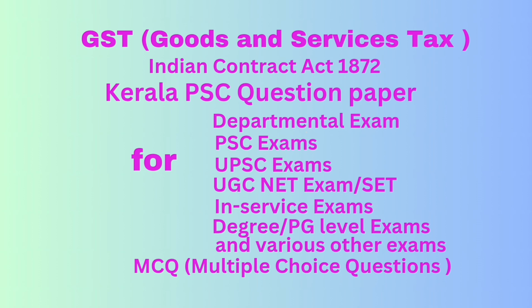Who prescribes the way the performance of any promise is to be made? Promisee. Question number 50. When is compensation not to be given for loss or damage caused by breach of contract? Answer. When the loss or damage is indirect and remote.